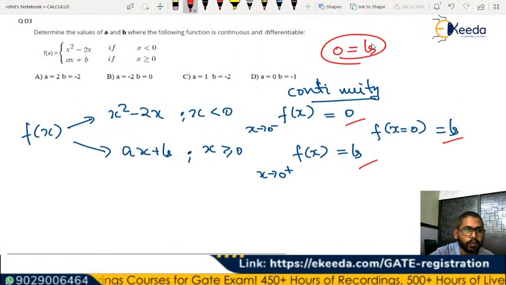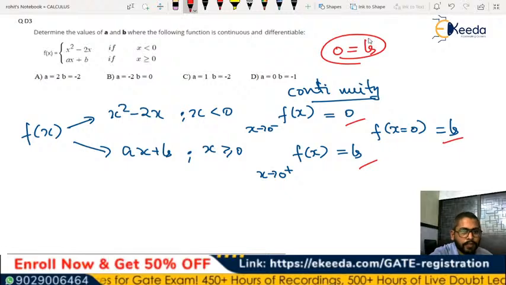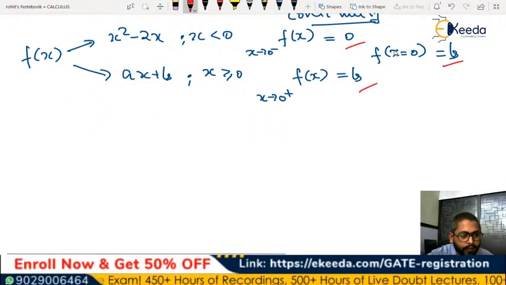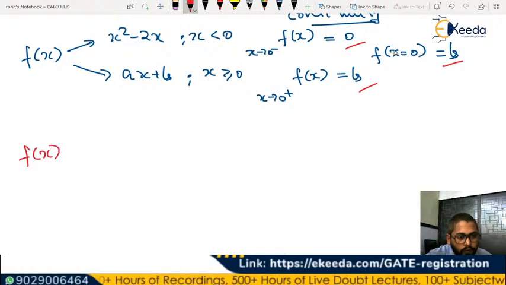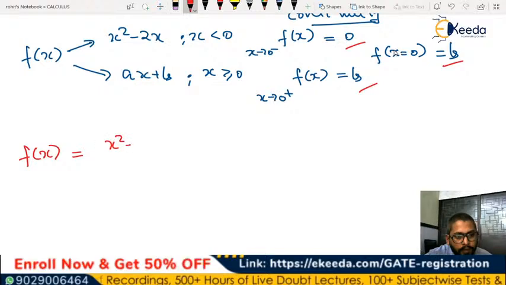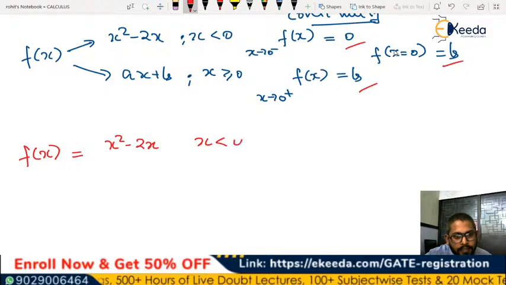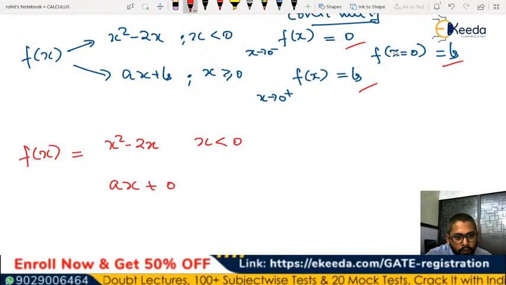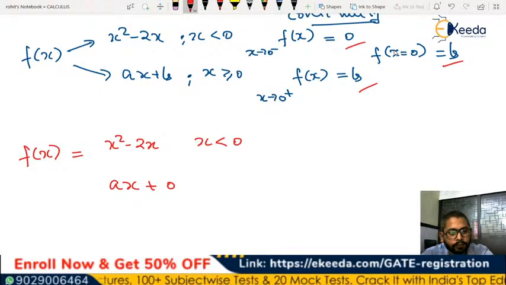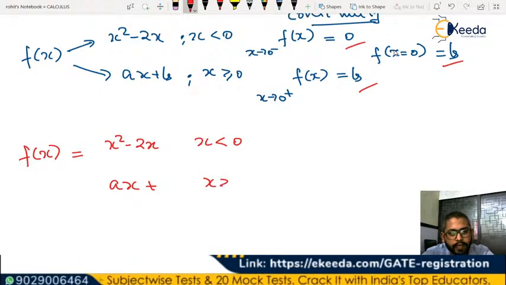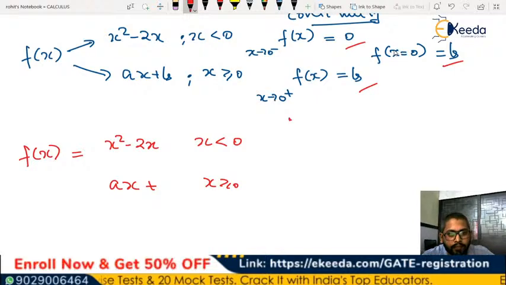So if b is equal to 0, the function now becomes f of x equal to x square minus 2x for x less than 0 and ax plus 0, or directly ax, for x greater than or equal to 0. Now you check for the differentiability.